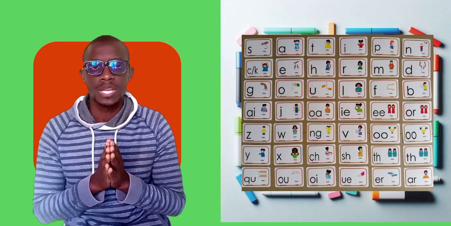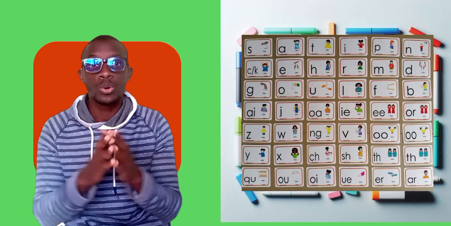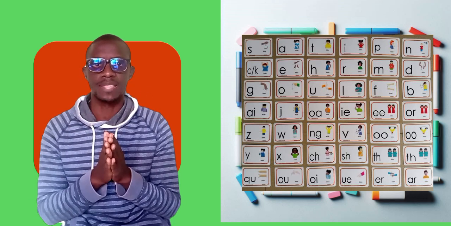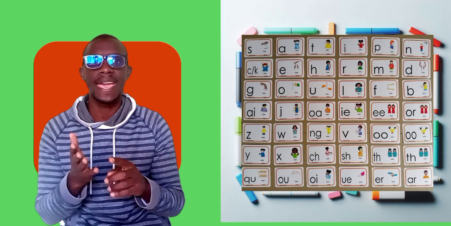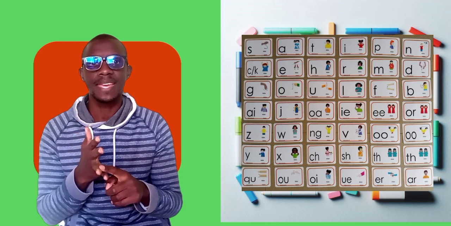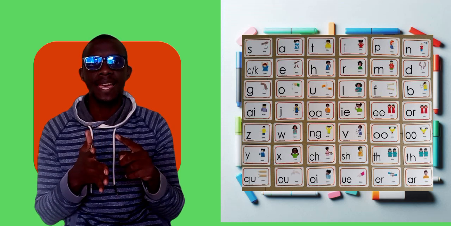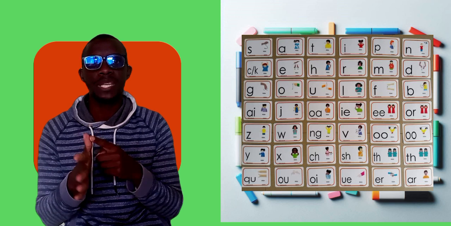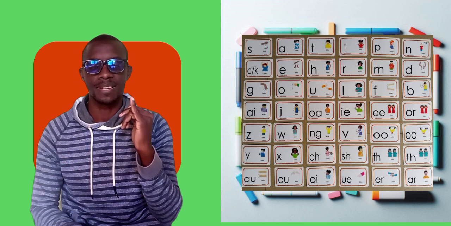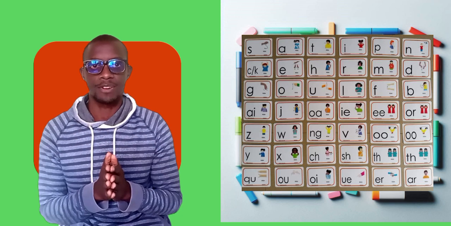particular sound. Now, in today's lesson, we're going to look at the first group. And the first group has the letters S, A, T, I, P, and N. Now, what are these sounds?